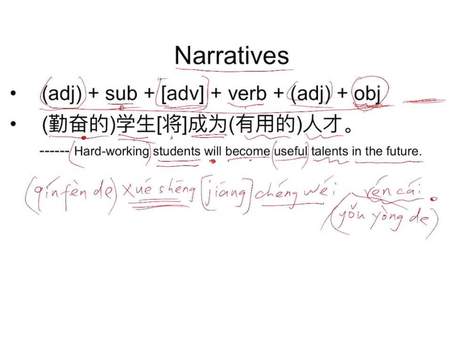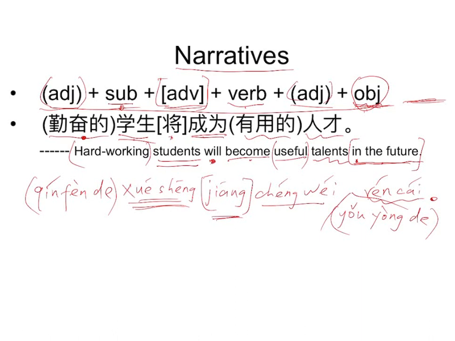In the future. In English, this is a phrase led by a preposition, right? Preposition in. And this serves as an adverb. So an adverb should be in front of the verb in Chinese.